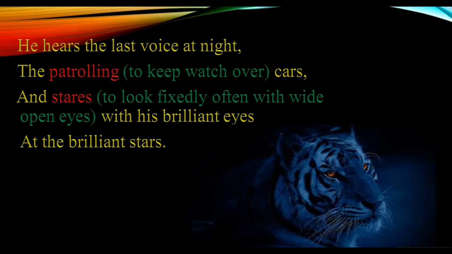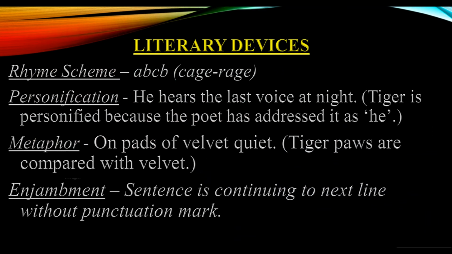Now we will discuss the literary devices that are used in this poem. So first of all, we'll discuss the rhyme scheme. Now, my dear children, if you see, the rhyme scheme of all the stanzas is A, B, C, B. The same rhyme scheme is followed in all the stanzas, A, B, C, B. Then we'll come to personification. That is another literary device used in this poem.